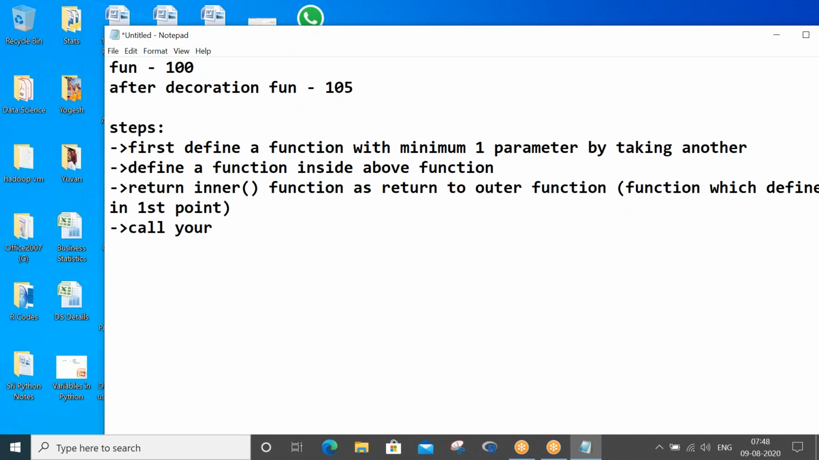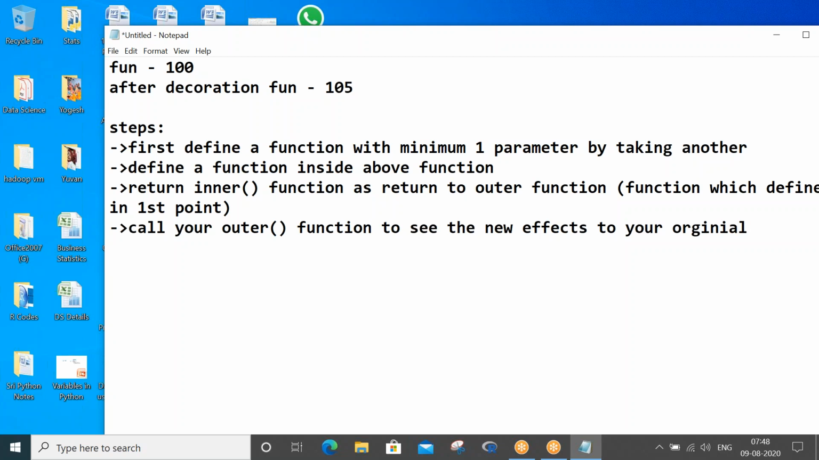Then call your outer function to see the new effects to your original function. To see the new effects to the original function. Okay, so let me explain with a program so that you will be clear.